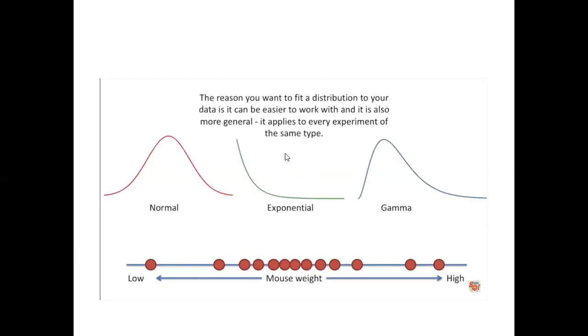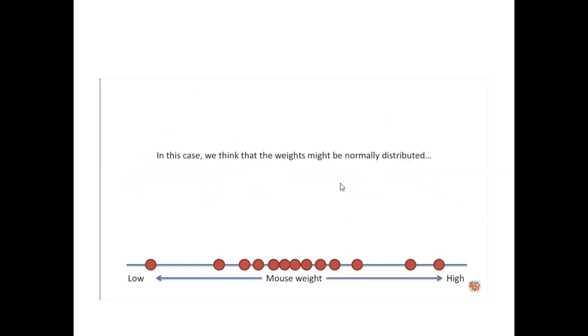So this knowledge will be helpful for applying machine learning, identifying the patterns in the data. In this case, we think that the weights might be normally distributed.